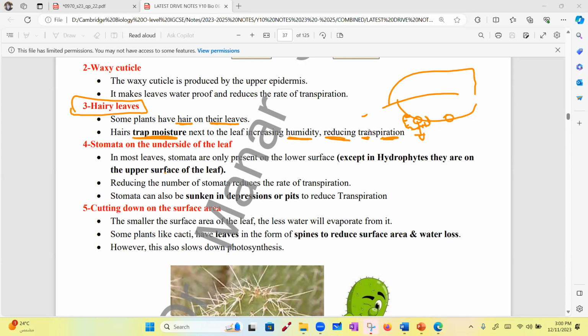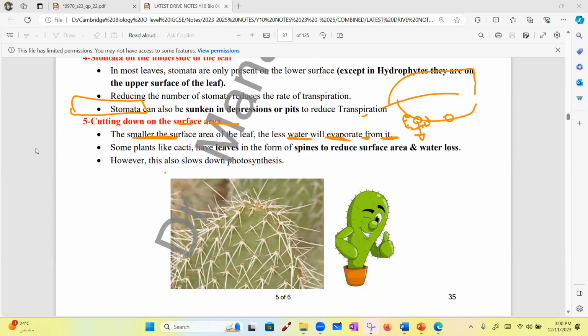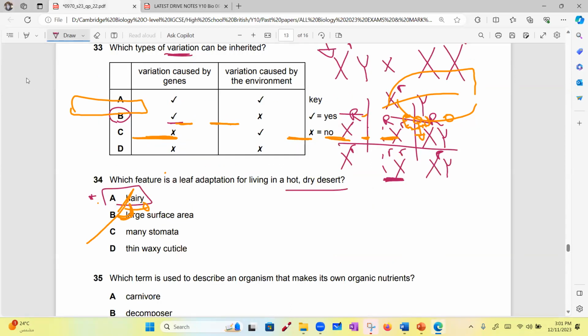But one of the features of plants like the cactus here that lives in the desert: we want to prevent loss of water as much as possible. So we have leaves that have very little surface area, like spines, like you see here. And the stomata is surrounded with hair so that I do not allow the loss of water. Clear? These are also features of xerophytes. So the answer is A. Do you all understand why it's A?